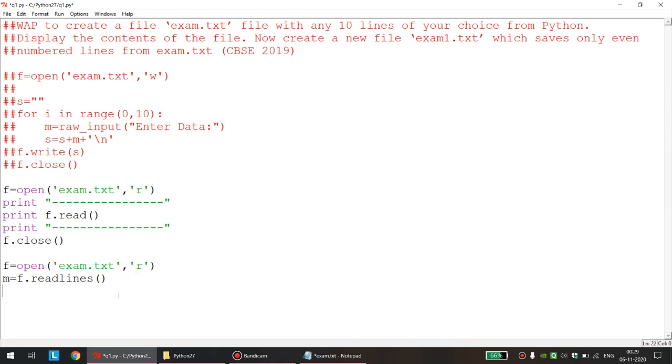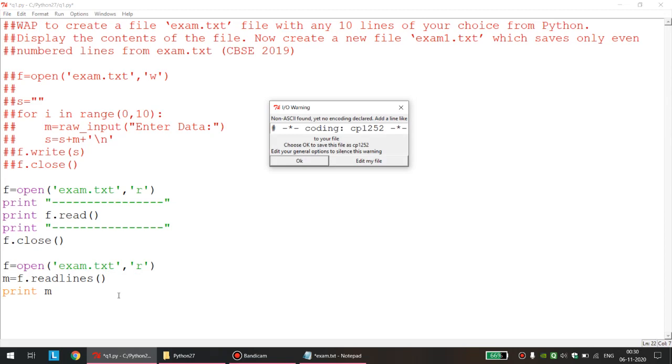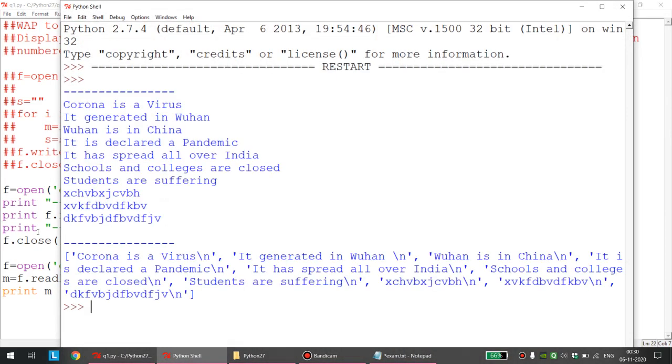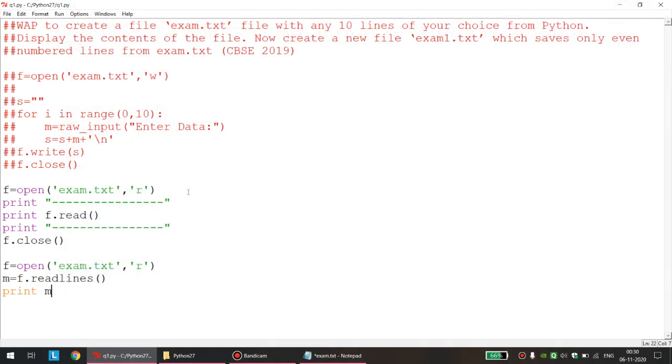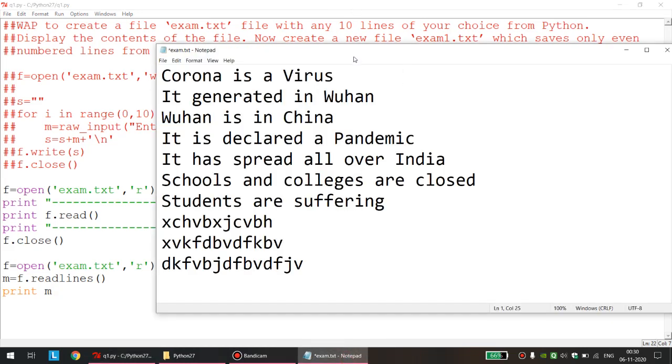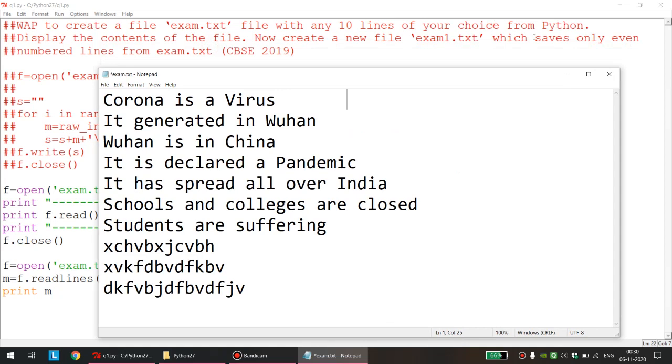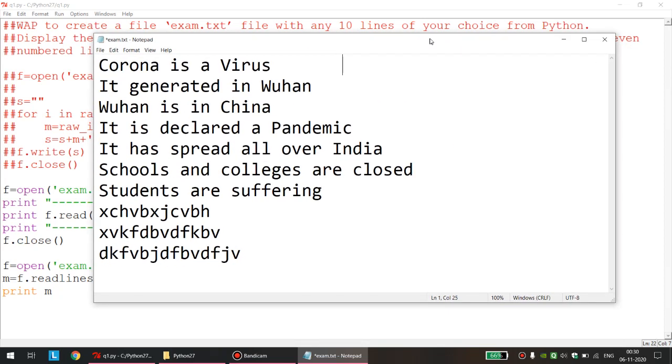Before moving ahead, let us check whether all lines are coming properly or not. And as you are seeing students, all the lines are now coming properly in the form of a list. Now try to understand the logic that I am telling. Whatever logic I am explaining now is the most important logic of the program. Try to understand. See, this is our whole file, correct? What is the intention of the program? I want only the even numbered lines in another file.